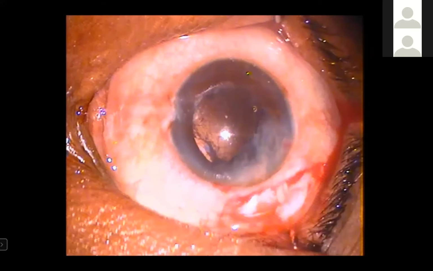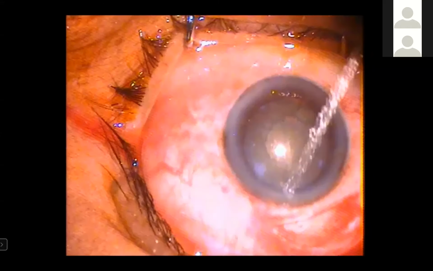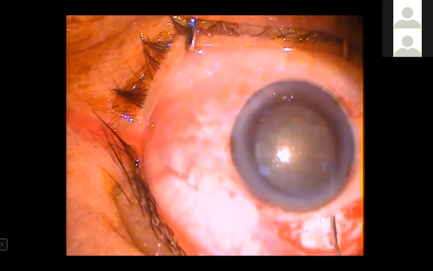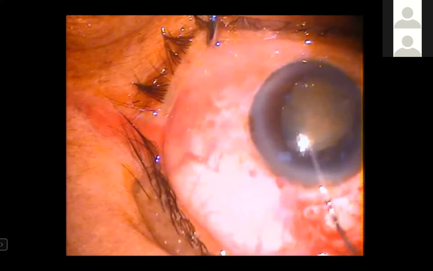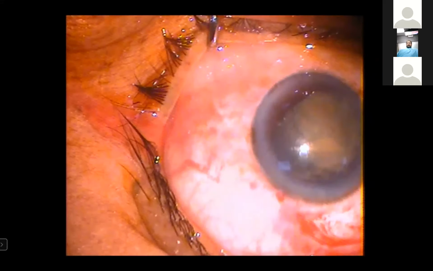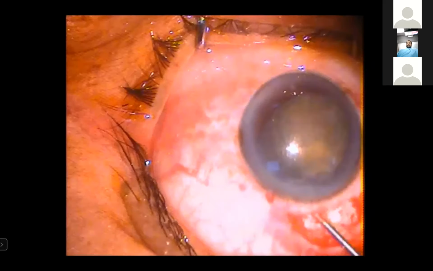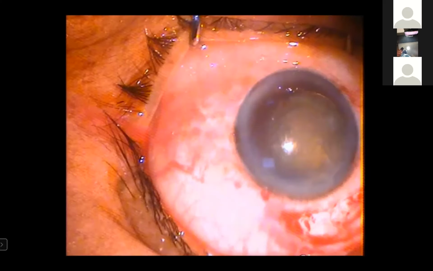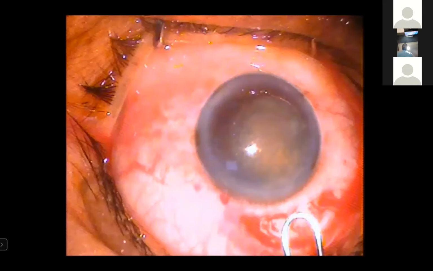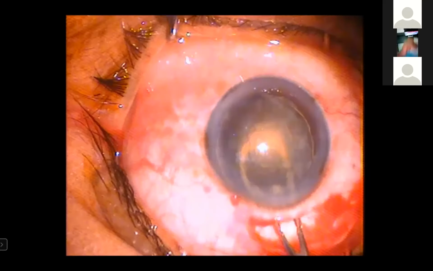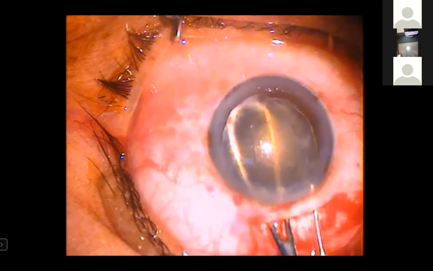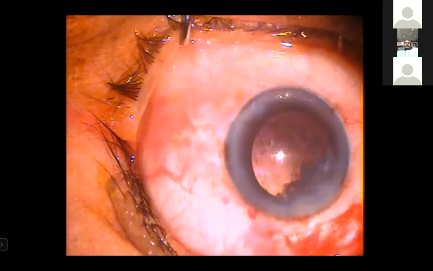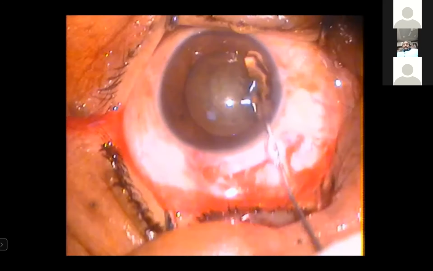And this is the phaco sandwich technique. I've been doing it for more than 10 years, and it makes your life easy because it prolapses the nucleus very fast into the anterior chamber, and without much collateral damage, the nucleus is delivered very easily. Only thing is you need to visualize the extent of the vectis. If you're not able to visualize the vectis, it may either be holding the posterior capsule margin or else your iris, which can cause an iridodialysis or a PC rupture.